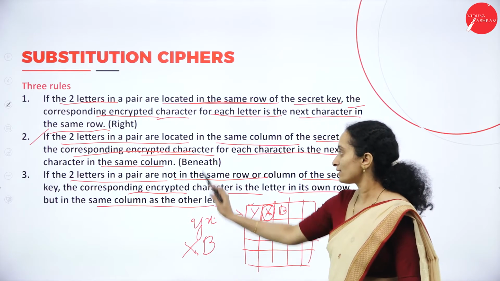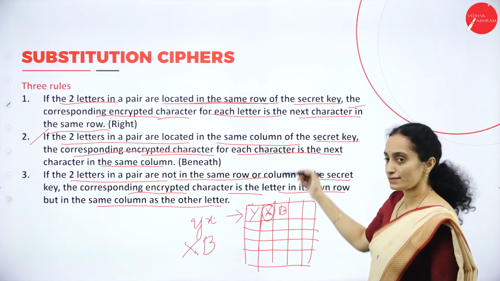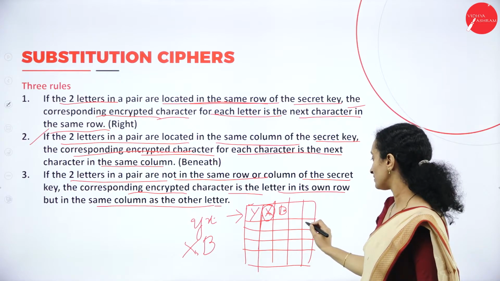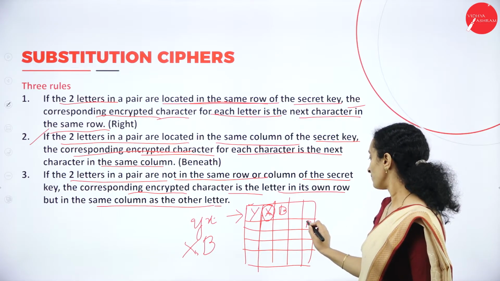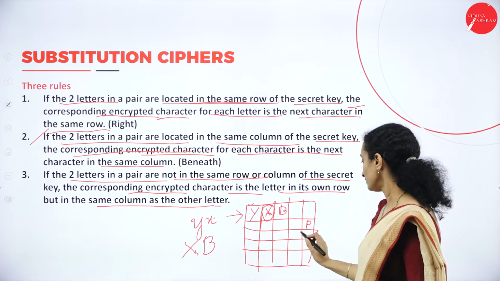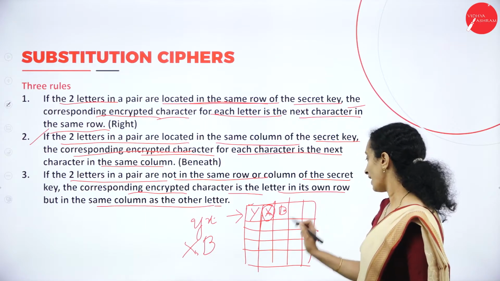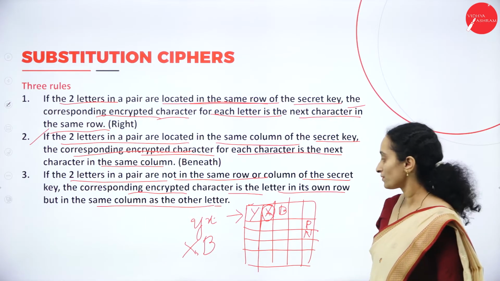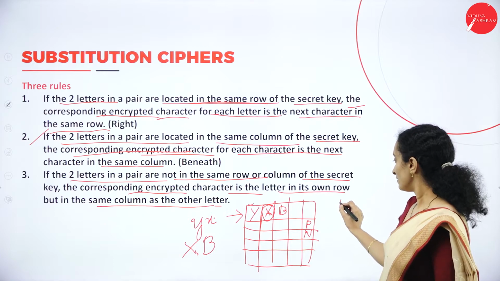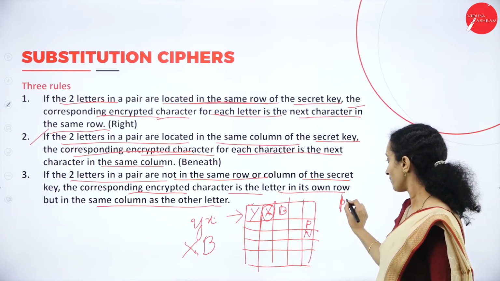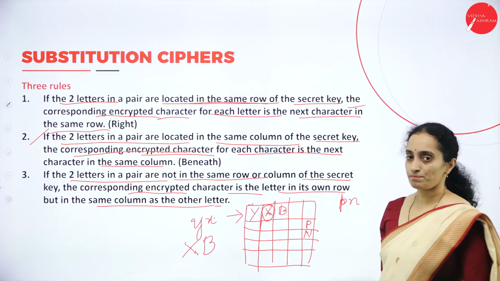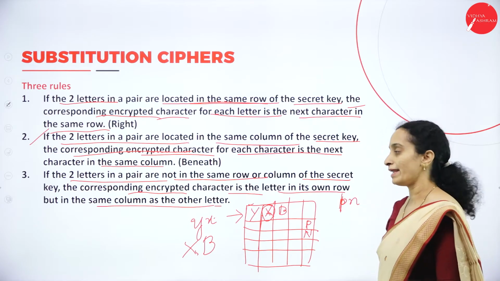What does the second rule say? If they are in the same column, say suppose you have P and N in the matrix, we have the pair PN.